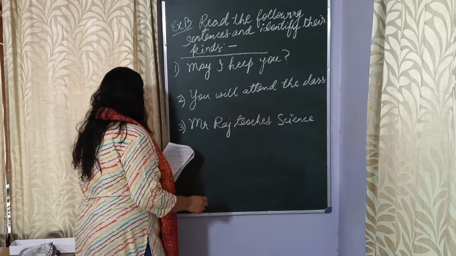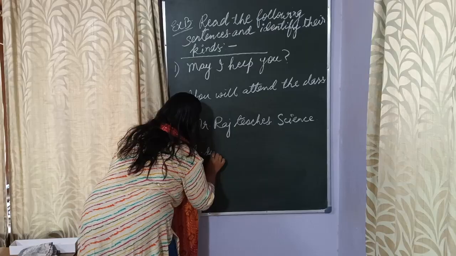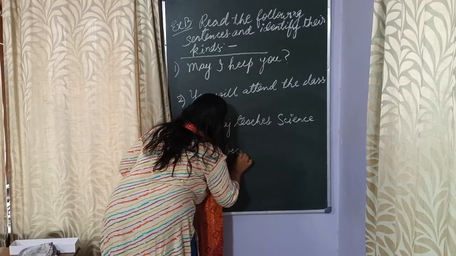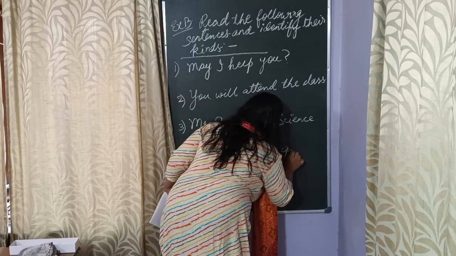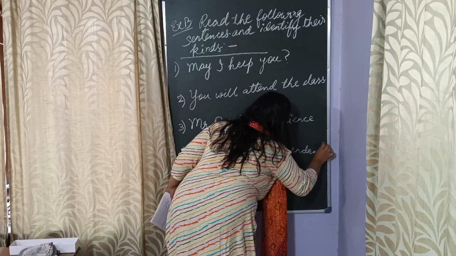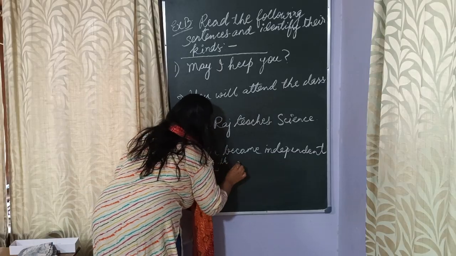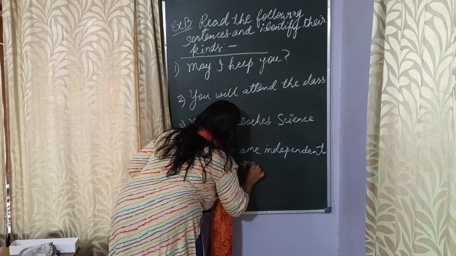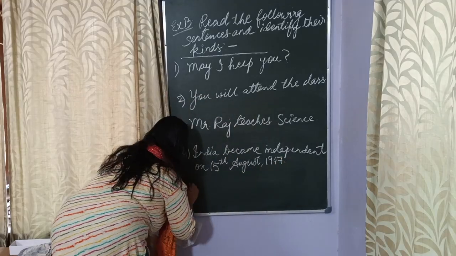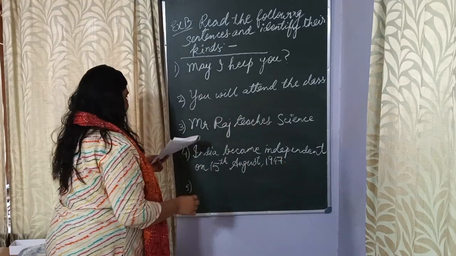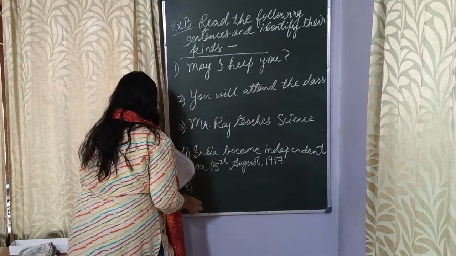India became independent on 15th August 1947. Next one, not last, but next one. However, the partition of India was not done wisely.